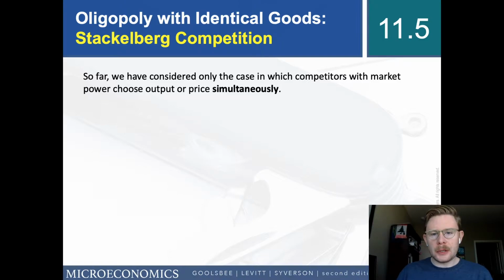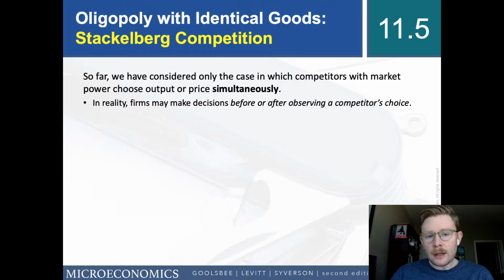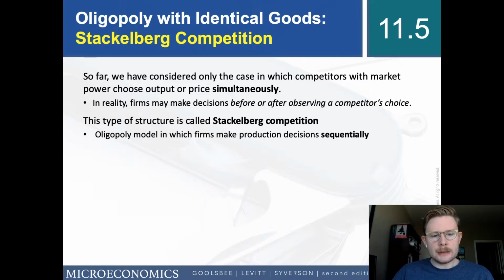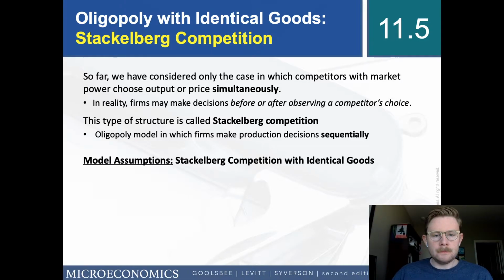The last oligopoly model that we're going to look at for this chapter is the Stackelberg model, or Stackelberg competition. So far, we've only considered the case in which competitors with market power choose output or price simultaneously. In reality, though, firms make decisions before or even after observing a competitor's choice. That's what Stackelberg competition is. It's an oligopoly model in which firms make product decisions sequentially, so one after the other.